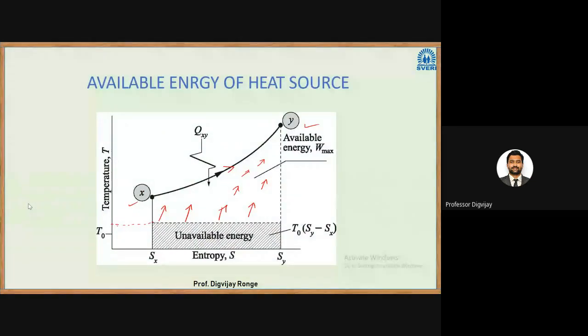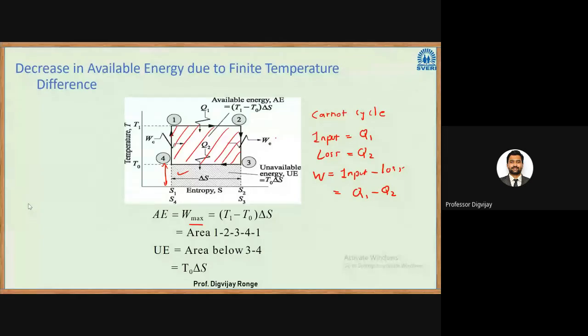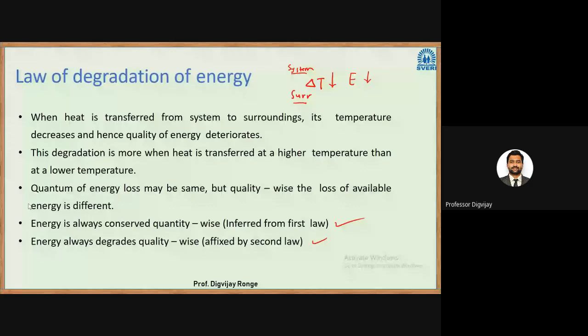So there was this derivation. It indicated that temperature plays an important role in the availability. The higher the temperature difference between the system and the dead state, the higher the availability. Then there was the law of degradation of energy. As this delta T decreases, where delta T means the temperature difference between the system and the dead state, the quality of energy also decreases. All of this availability chapter comes under the second law of thermodynamics.